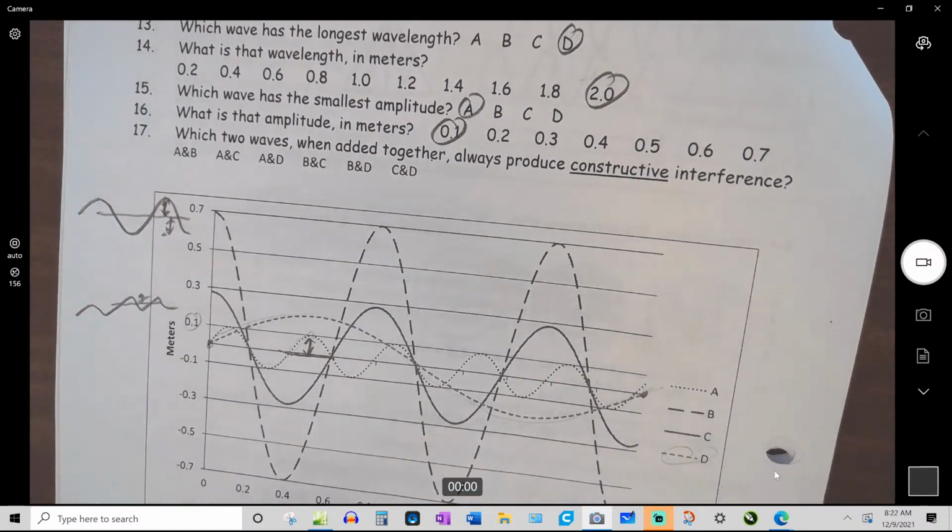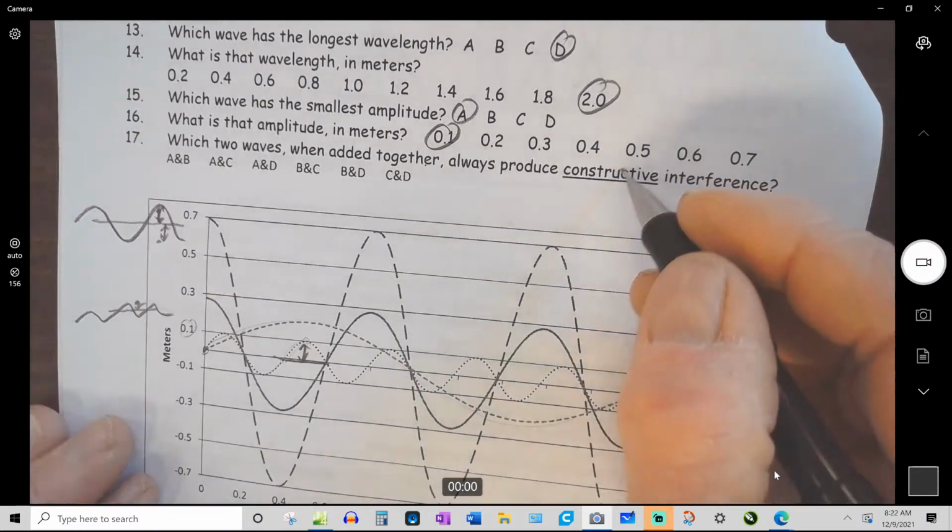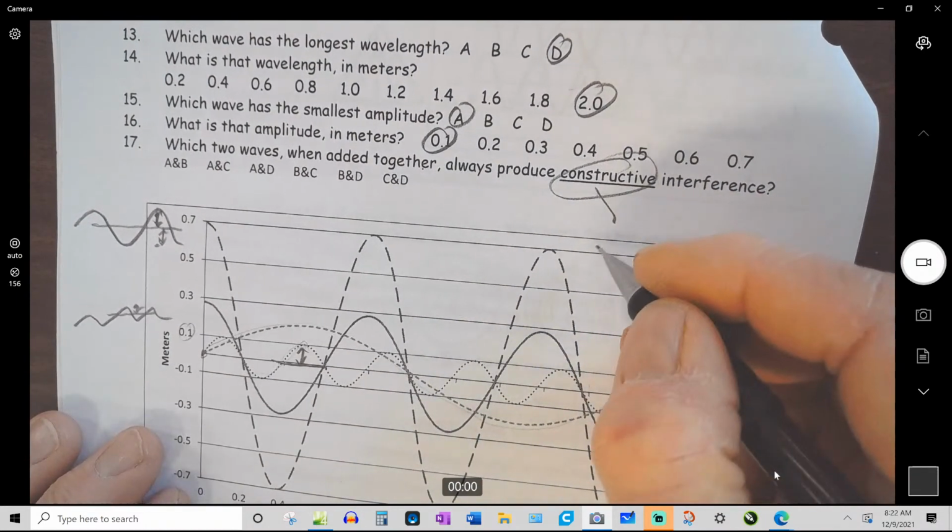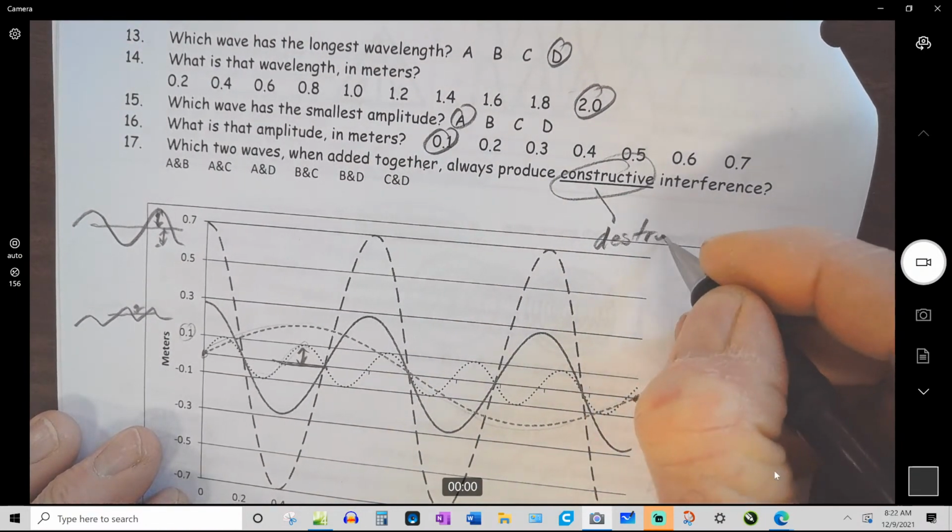Which two waves, when added together, always produce constructive interference? So this one may change. I may ask you about destructive interference.